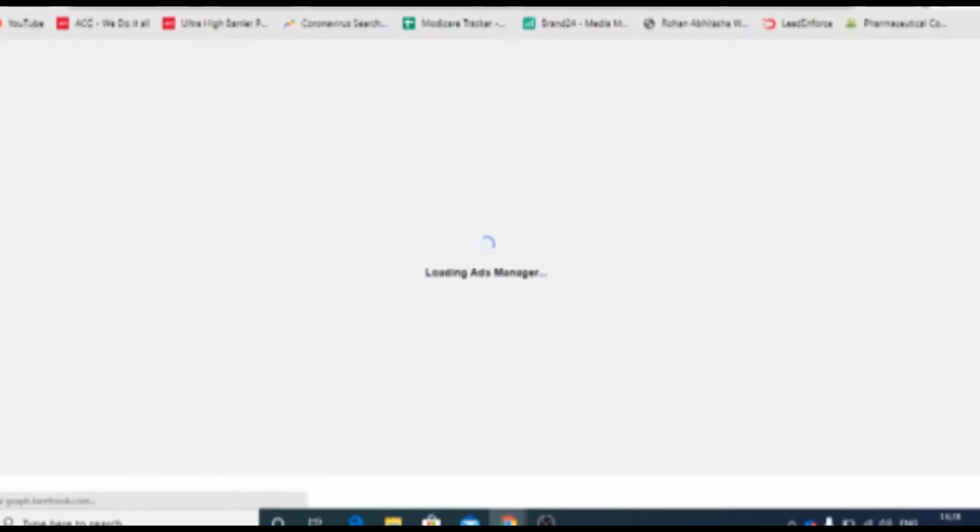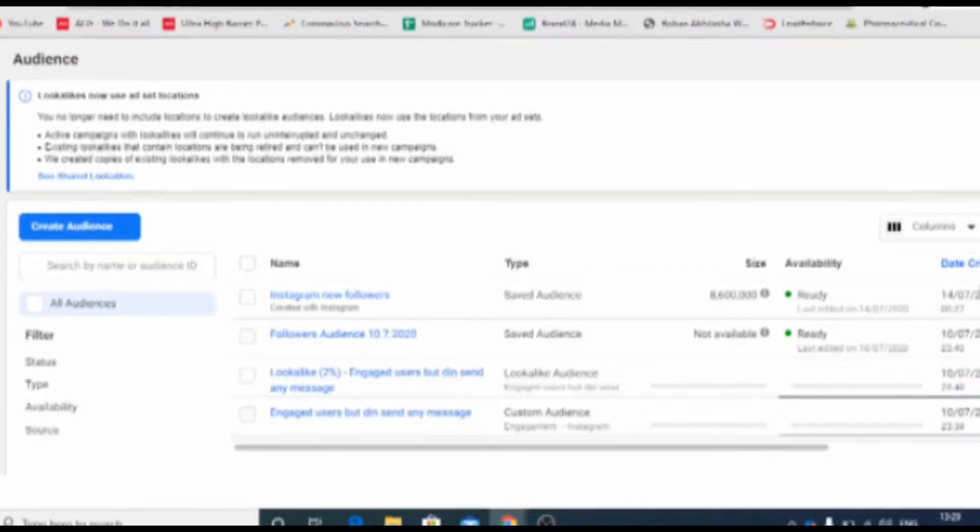Rather, people who have already engaged with your page, like they follow you, or they have messaged you regarding something, so any engagement on your page, creating a lookalike of that audience would be a much more converting audience. They might also be interested in your page. This would be a new audience altogether. You may get new clients, new followers, new people engaging with your content. However, this would be a good thing rather than just going on an interest basis.